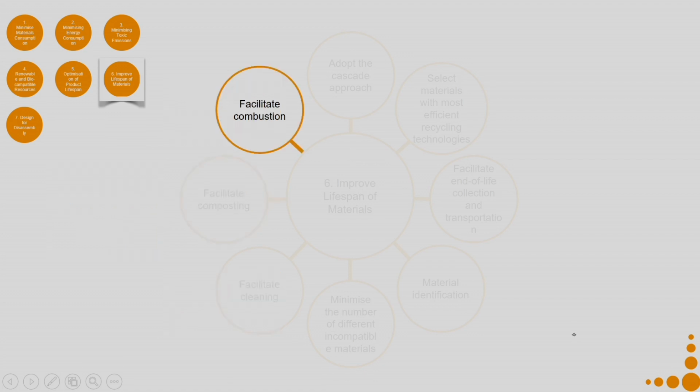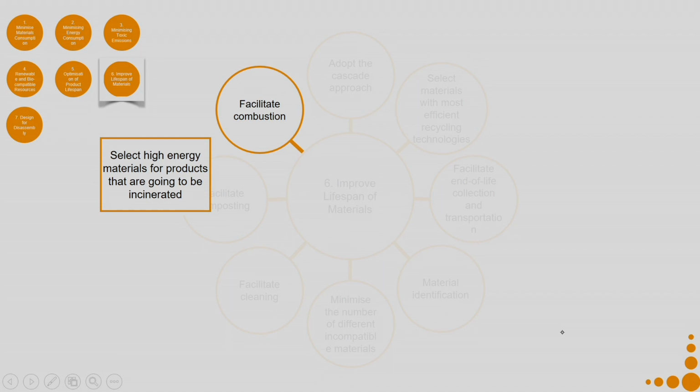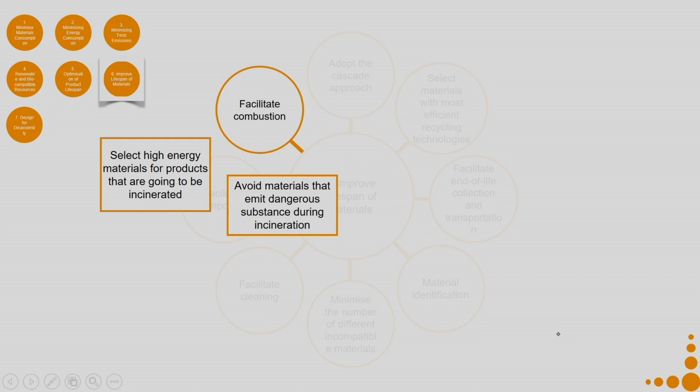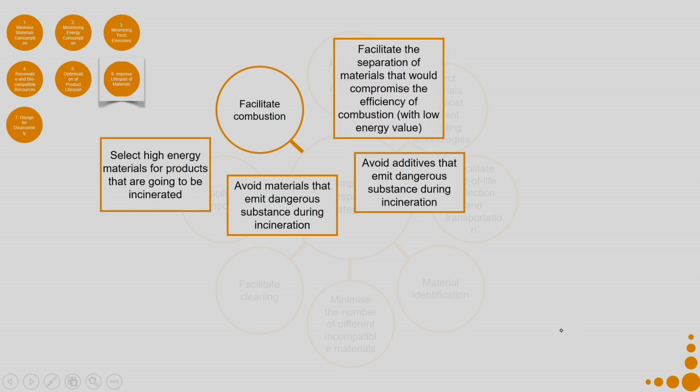Then facilitate combustion. These are all end of life processes. Select high energy materials for products that are going to be incinerated. Avoid materials that emit dangerous substances during incineration. Avoid additives that emit dangerous substances during incineration. Facilitate the separation of materials that would compromise the efficiency of combustion with low energy value.